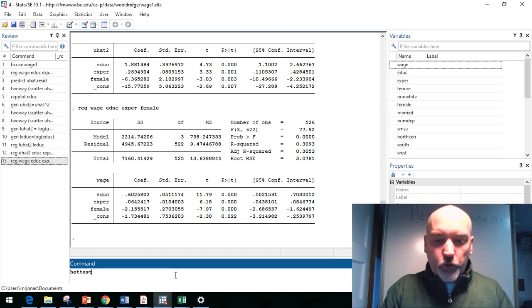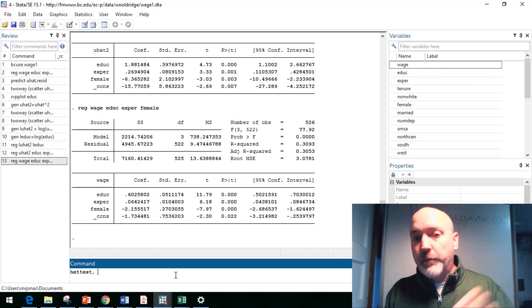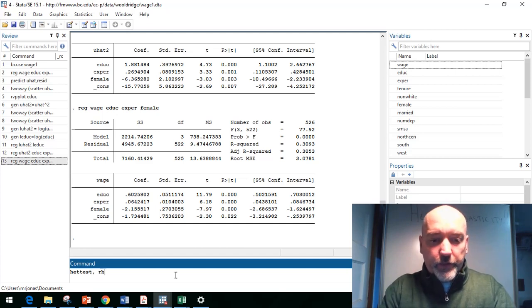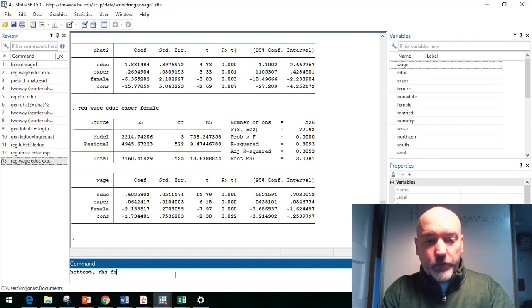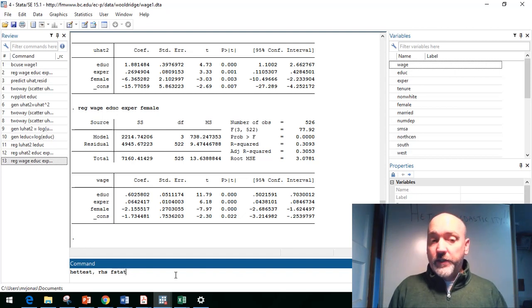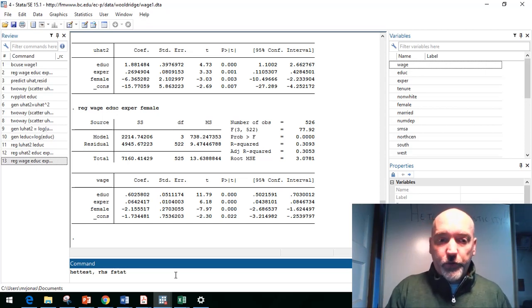And we're going to use two options here that are going to make it exactly replicate what we just did by hand. We're going to use the option rhs, so that includes all of our right-hand side variables, all of our x variables. And we're also going to ask Stata to do this with our f statistic, right? I can also do it with a chi-square test statistic, but to match what we see with the regression results and what we're more familiar with at this point, we'll use that f-stat option.